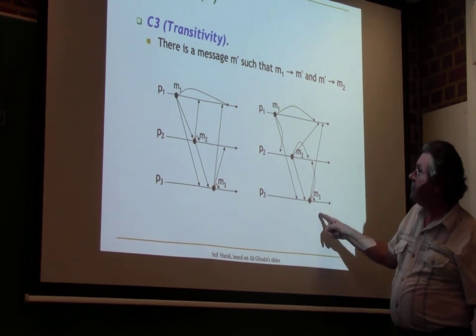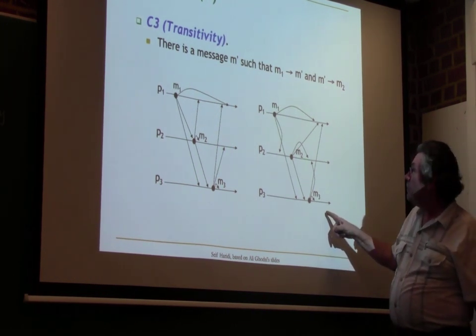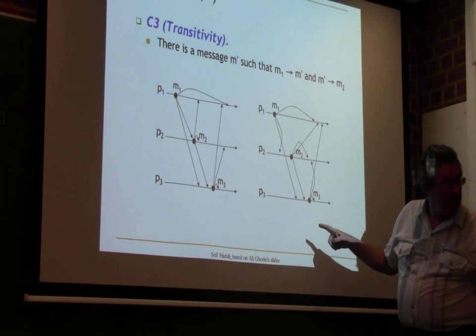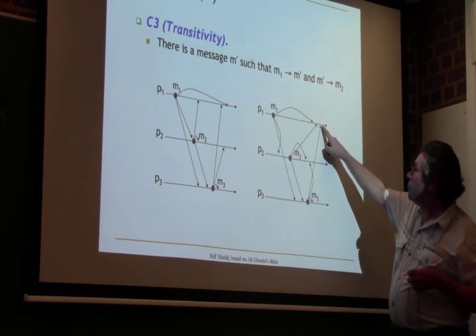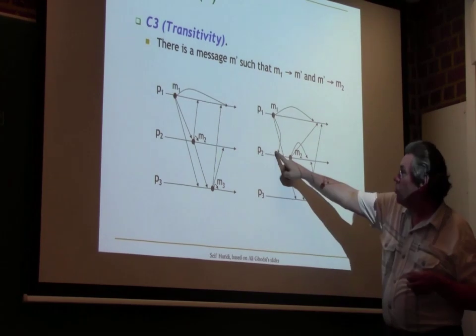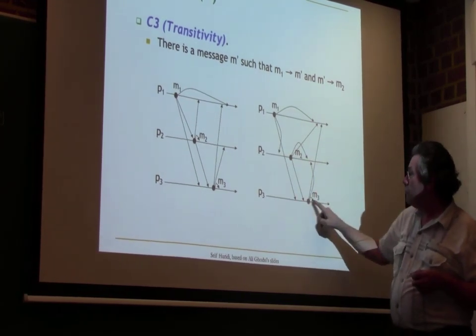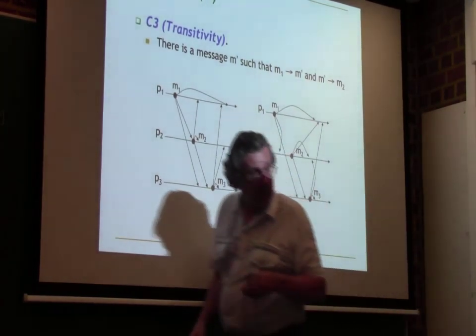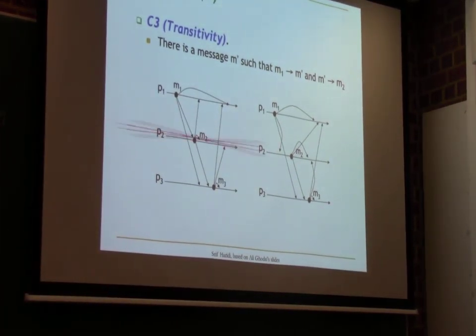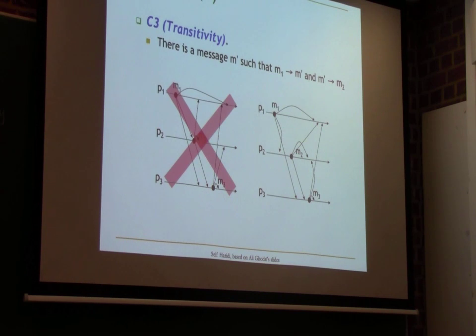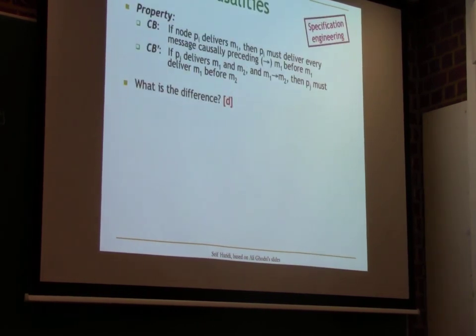So what about it? Yes. Here we have M1, 2, and 3, and 1, 2, and 3. So the one on the right is satisfying it, and the one on the left is not. Okay, so that's giving you some intuition.